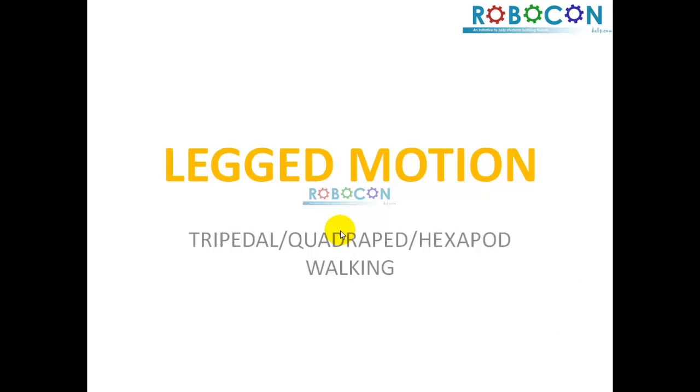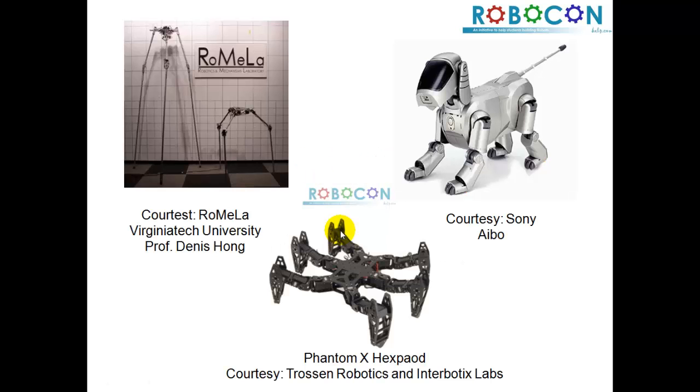There are other examples also, like a tripedal robot. This tripedal robot is being developed at the Romela lab at Virginia Tech, under the guidance of Professor Dennis Hong, and it has a very unique style of walking. Go on Google and just type Romela, and you'll find a very nice video relating to it.